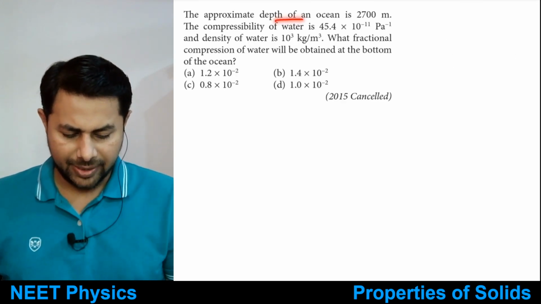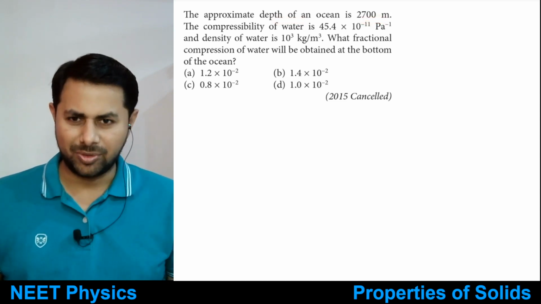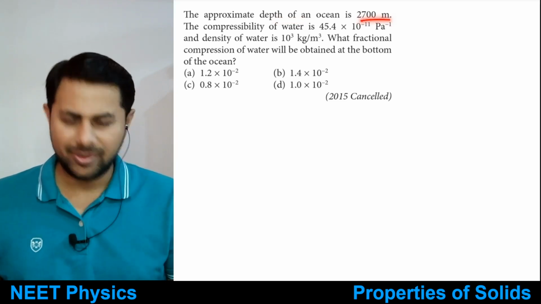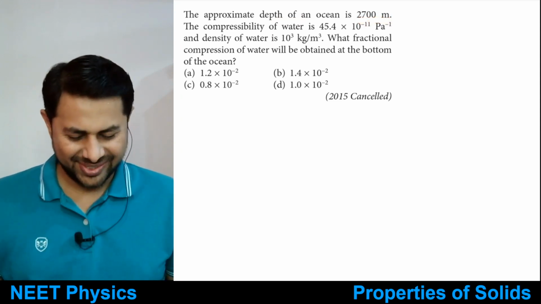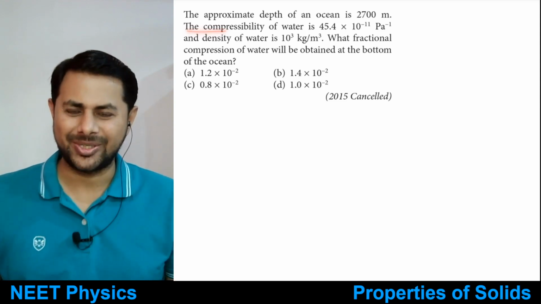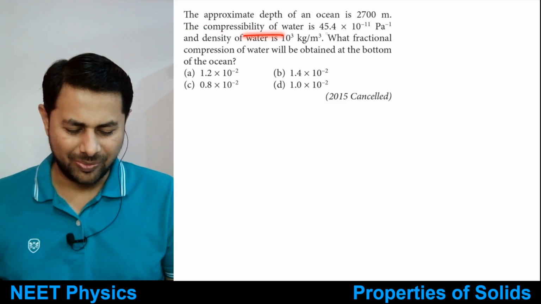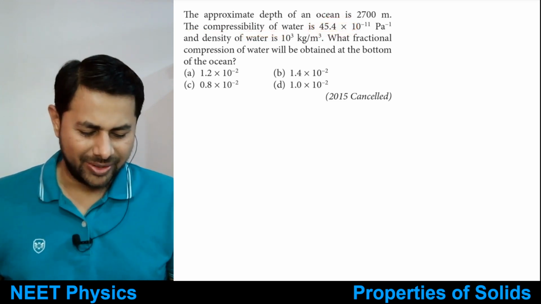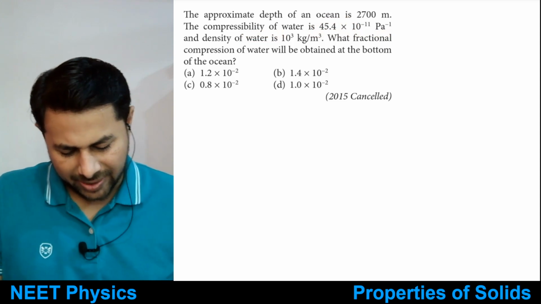The approximate depth of the ocean, in some ocean at some place, is 2700 meters, because the depth of the ocean is also different at different locations. The compressibility of water is 45.4 multiplied by 10 raised to minus 11 per Pascal.